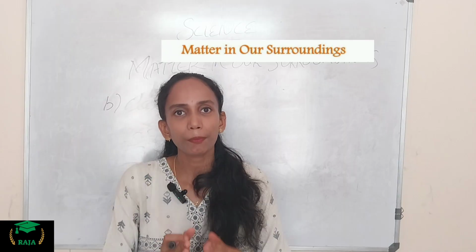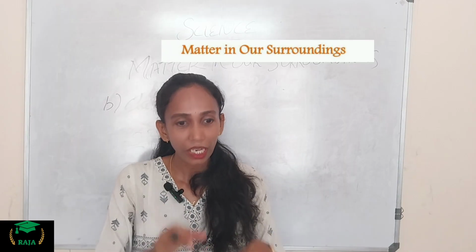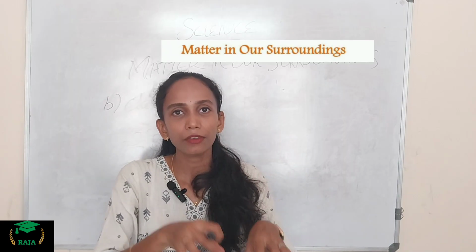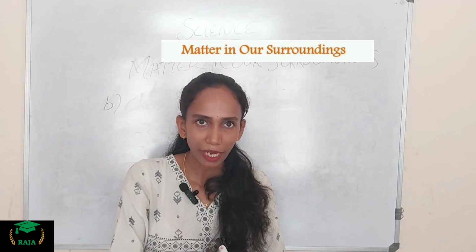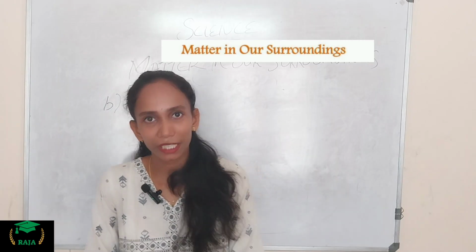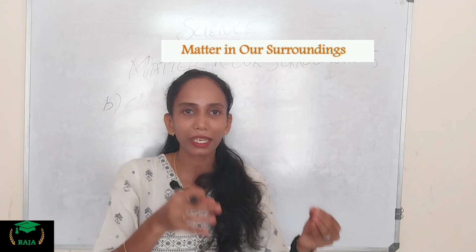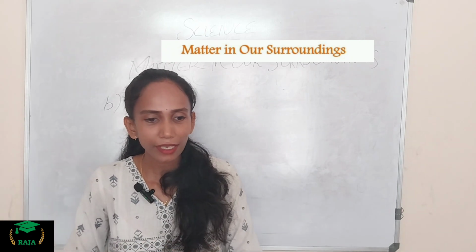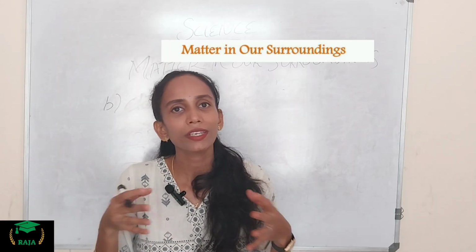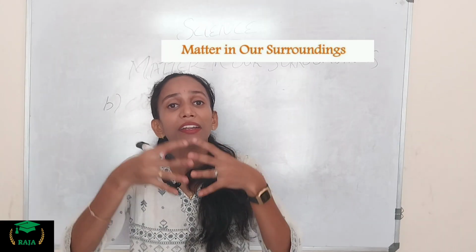First, the particles of matter are too tiny in nature. Second, the particles of matter have space in between them. Third, the particles of matter are continuously moving. Fourth, the particles of matter attract each other.